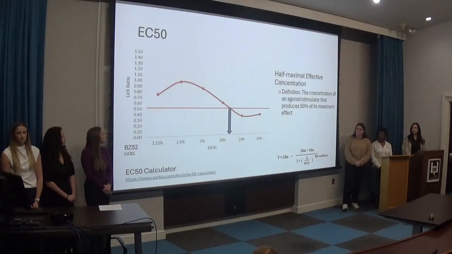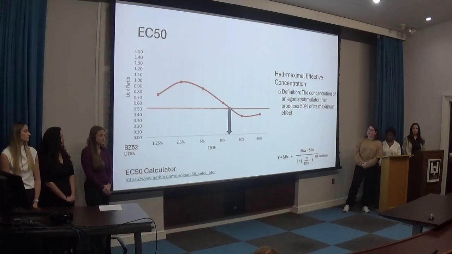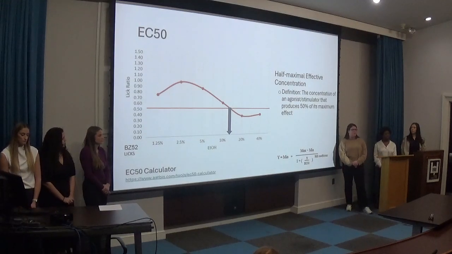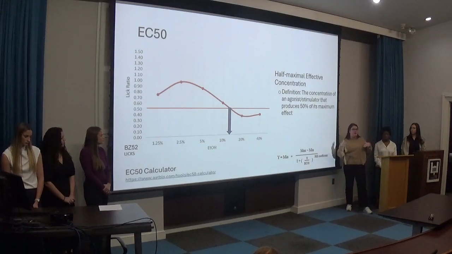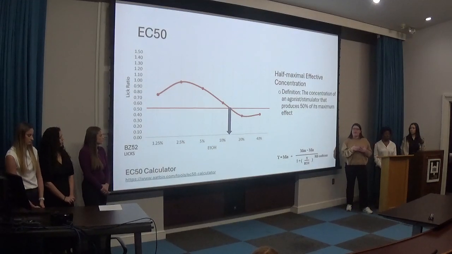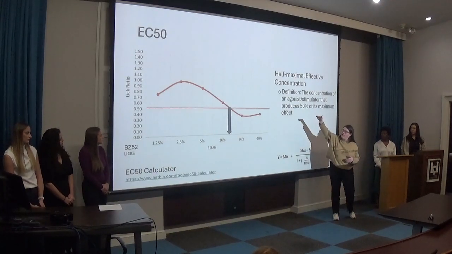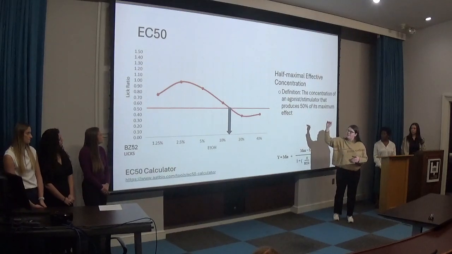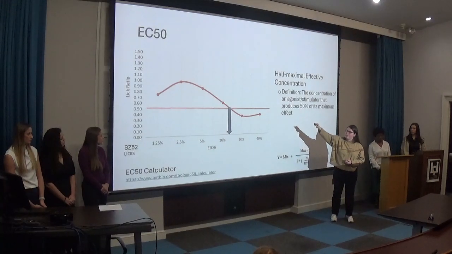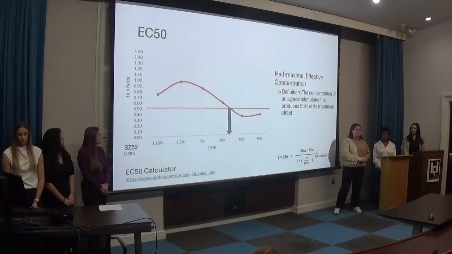So EC50 is a measurement that we'll refer to a lot in the results section. It's the half maximal effective concentration, defined as the concentration of a substance when it produces 50% of its maximum effect. But for our research, it's when the rat's licking response was halfway between the baseline and the maximum lick rates. So we have an example graph here, and at 1 that would be defined as the maximum lick rates, and then down at 0 would be 0 licking. So when the lick ratio is at 50%, that's the concentration that would equal the EC50 value that we used.